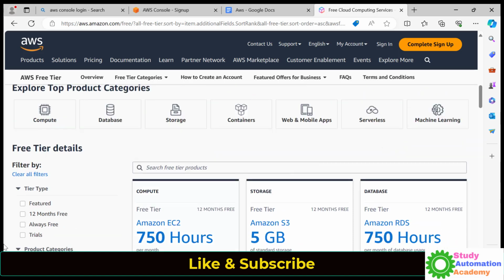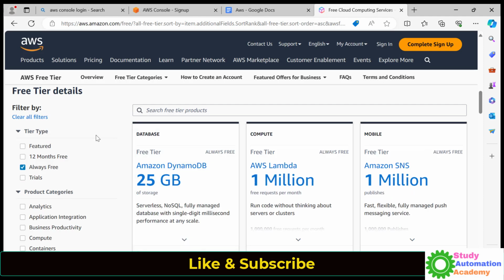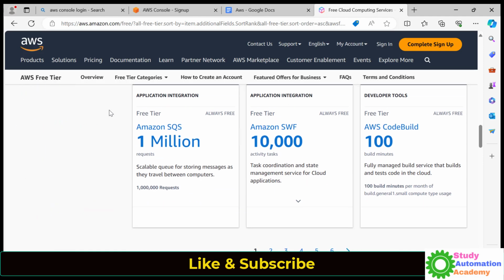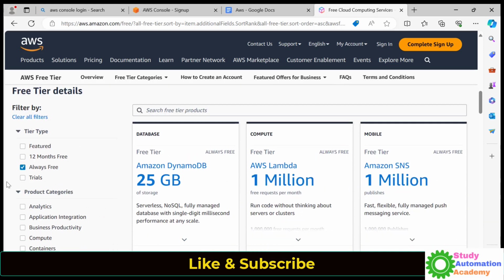If I select the type always free, I'll just click here. Once you tick always free, it shows that AWS DynamoDB is always free, up to 25 GB.